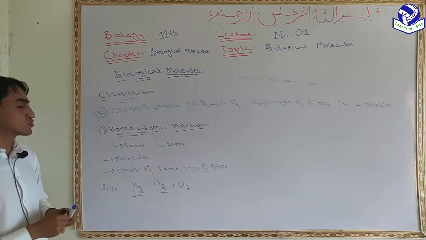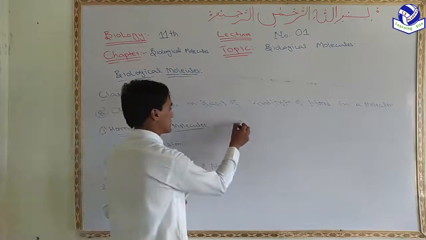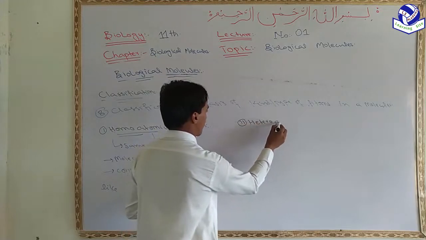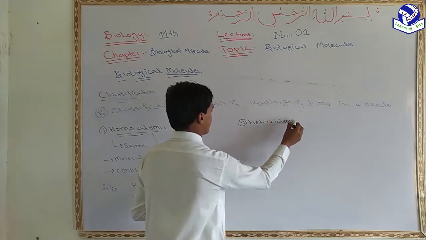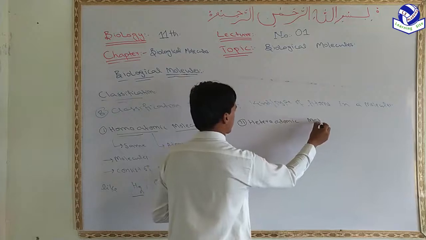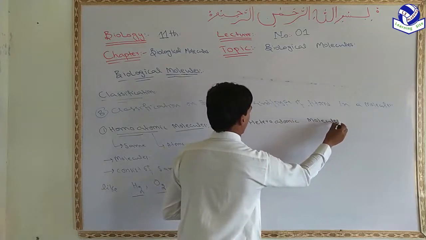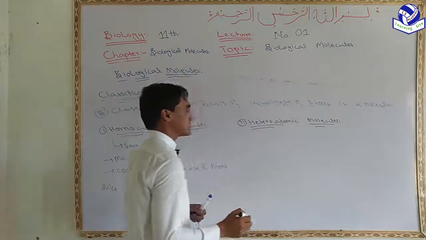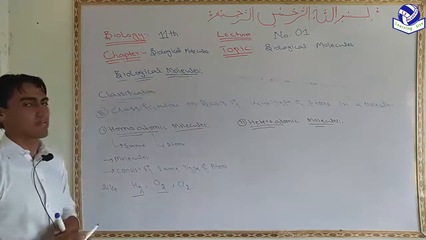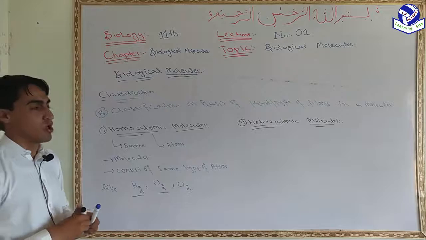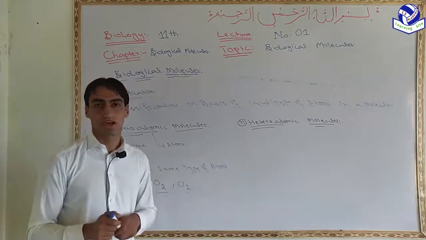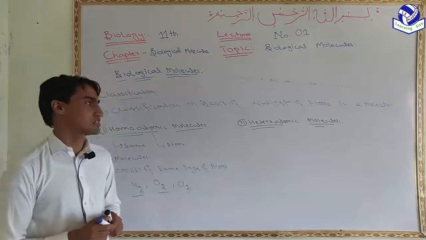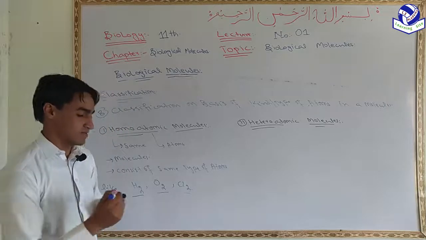And the second one is the heteroatomic molecule. By definition, a heteroatomic molecule is the reverse of a homoatomic molecule. A homoatomic molecule consists of the same type of atom, and a heteroatomic molecule consists of different types of atoms.